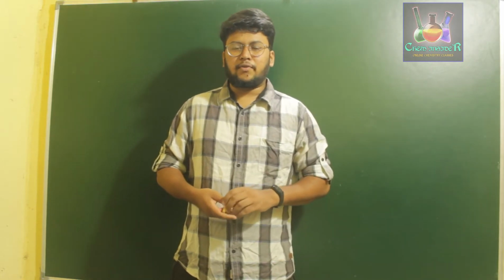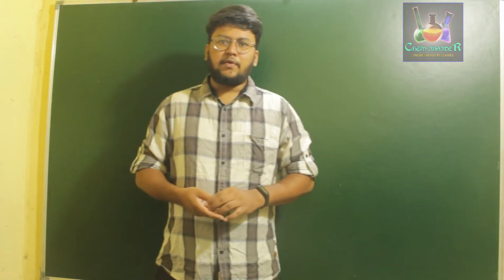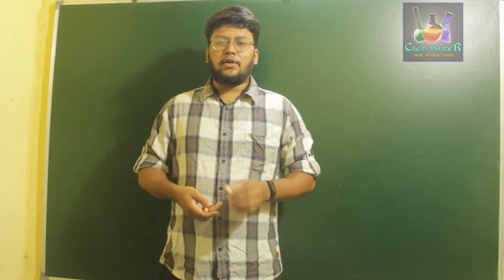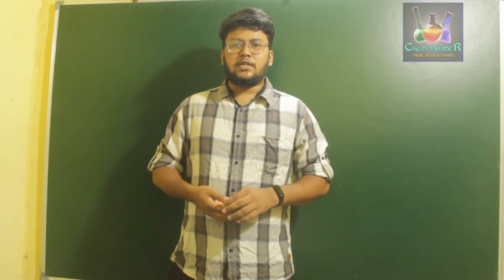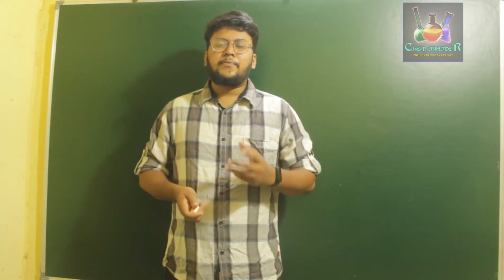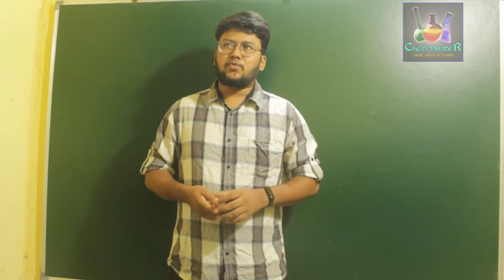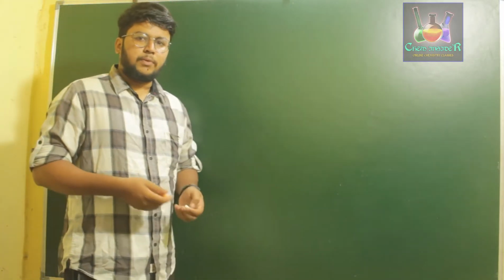So in today's class we are going to discuss the second colligative property of vapor pressure, that is elevation in boiling point. In the previous video we discussed the vapor pressure of certain liquids and of liquid type solutions, and we also discussed ideal and non-ideal solutions. Later we started our first colligative property, relative lowering of vapor pressure. That is, when you add a certain amount of solute to a solvent, the vapor pressure of that solvent will be reduced, in order to form a solution.